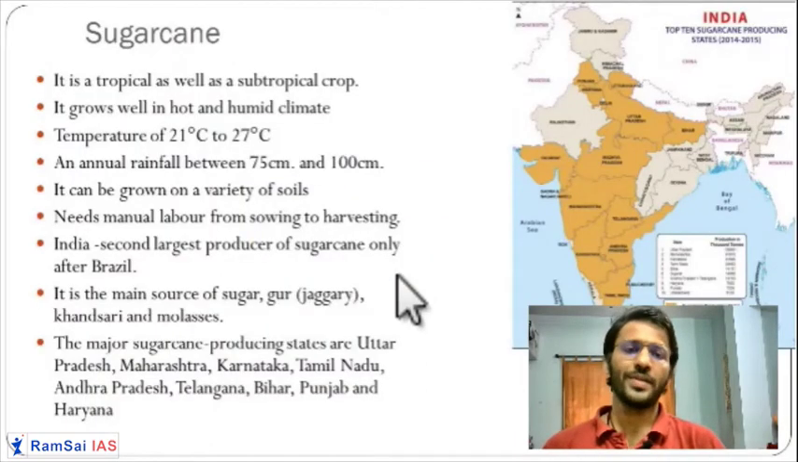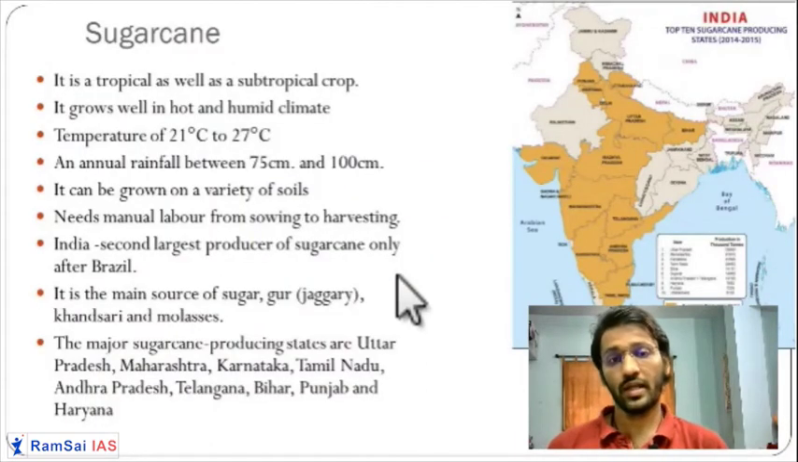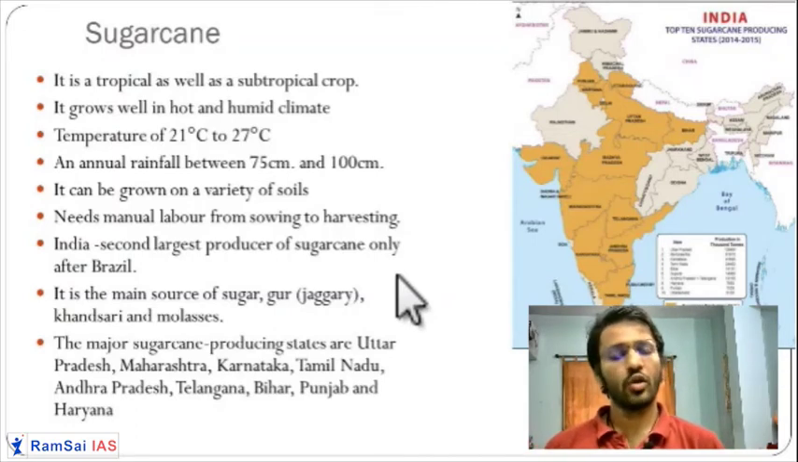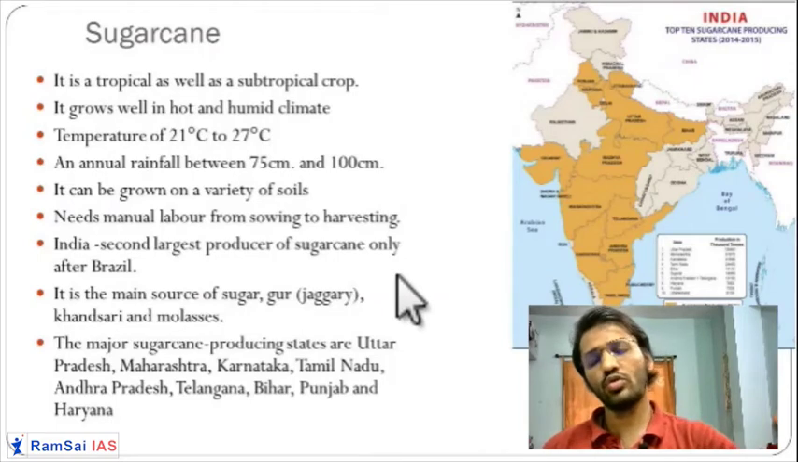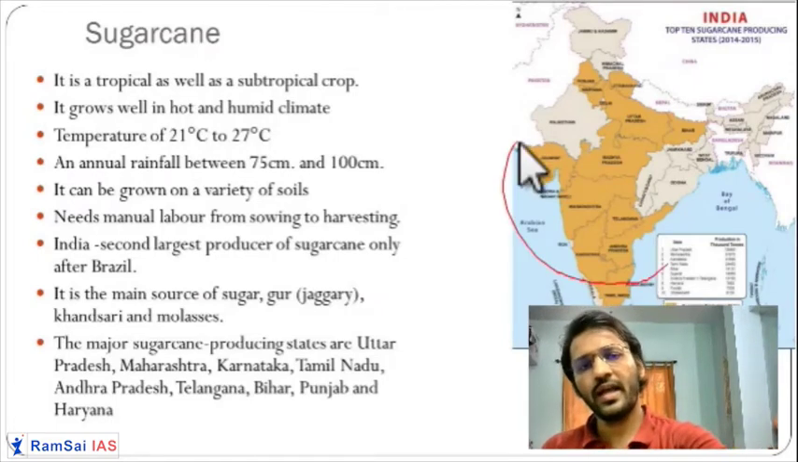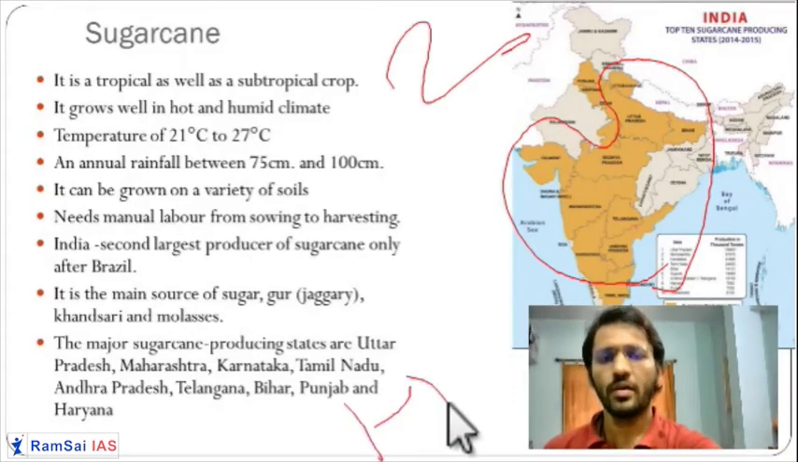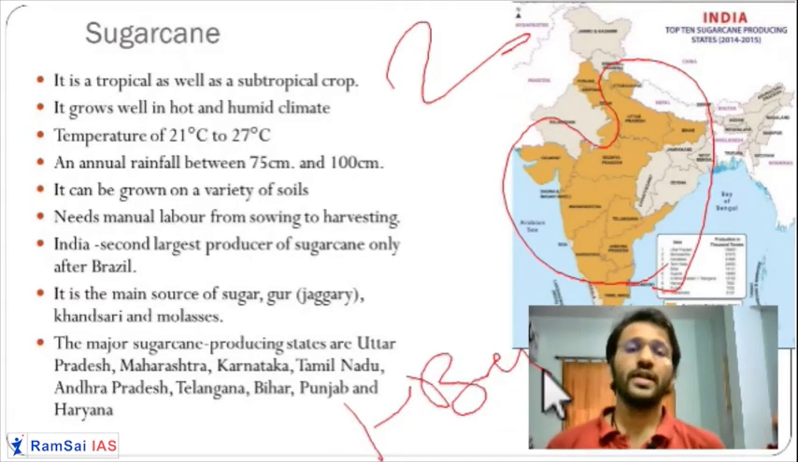The first important crop is sugar cane. We cannot live without sugar cane. For making tea, for making any sweet, for making chocolates, you require sugar. For making jaggery, you require sugar. So sugar cane is grown in a huge amount in India. India is the second largest producer of sugar cane. The first one is Brazil.